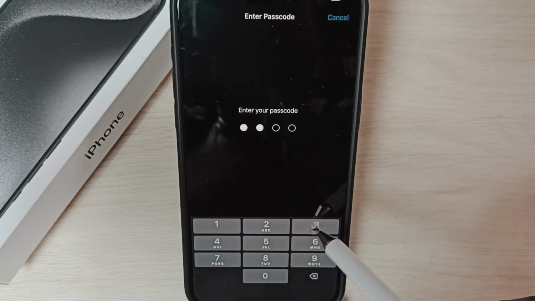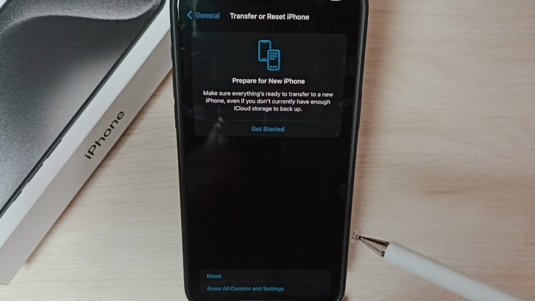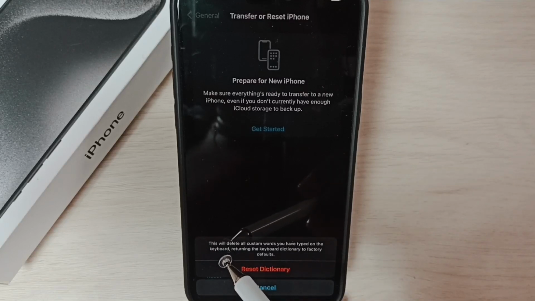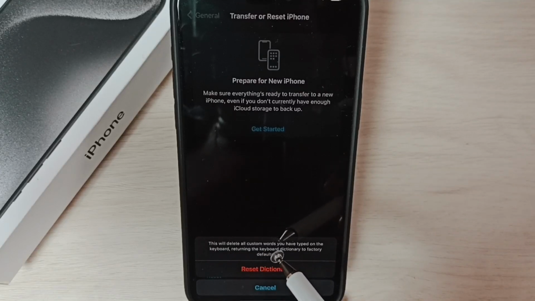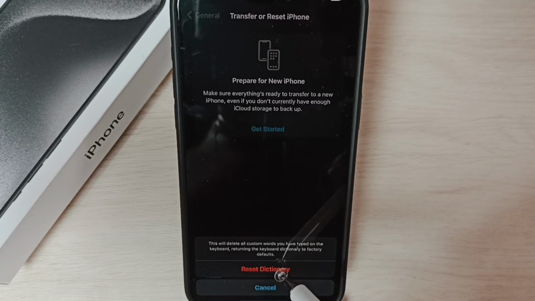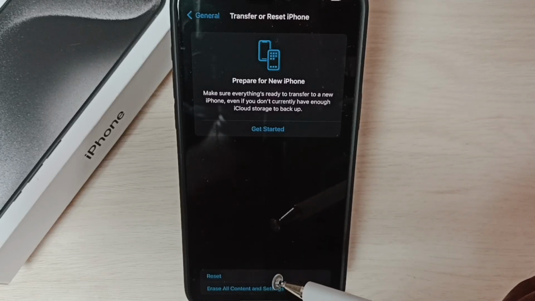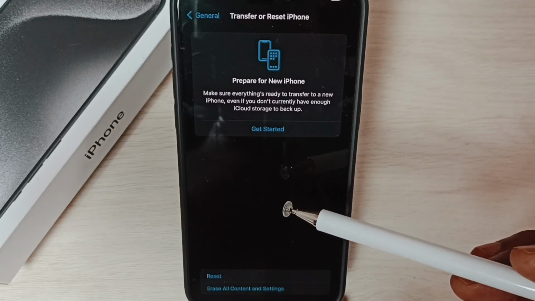Enter password. Here we have to enter the password of the phone, screen lock password. Read this message. This will delete all custom words you have typed on the keyboard. So if you want to delete all those words, you have to reset dictionary. Tap on reset dictionary. Done. Okay, so this way we can reset dictionary and delete